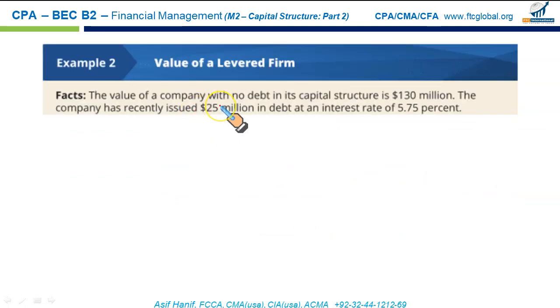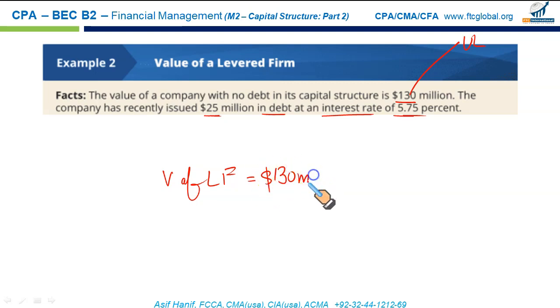The value of a firm with no debt in its capital structure is 130. That's basically the value of the unlevered firm. The company has recently issued 25 million in debt at an interest rate of 5.75%. So how do we find the value of a levered firm? Value of a levered firm is equal to the value of the unlevered firm, that is $130 million, and to that, we simply apply the formula: tax rate times the coupon rate times the amount of debt, divided by the coupon rate.